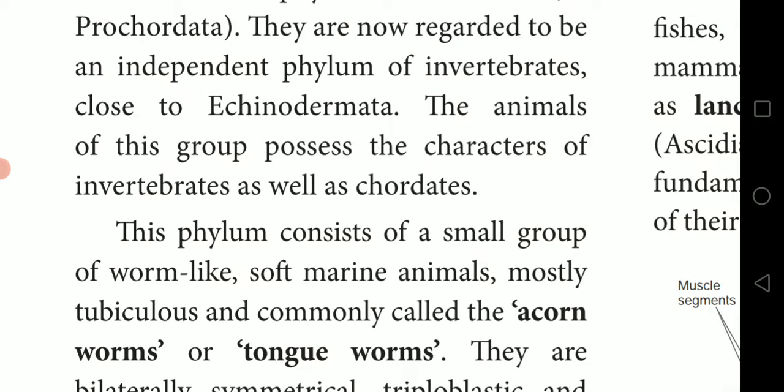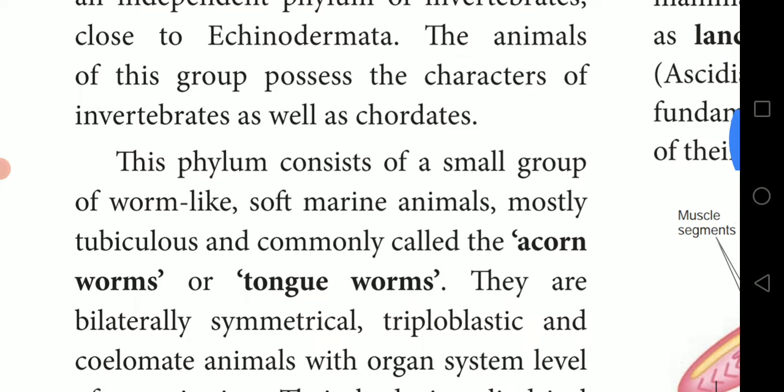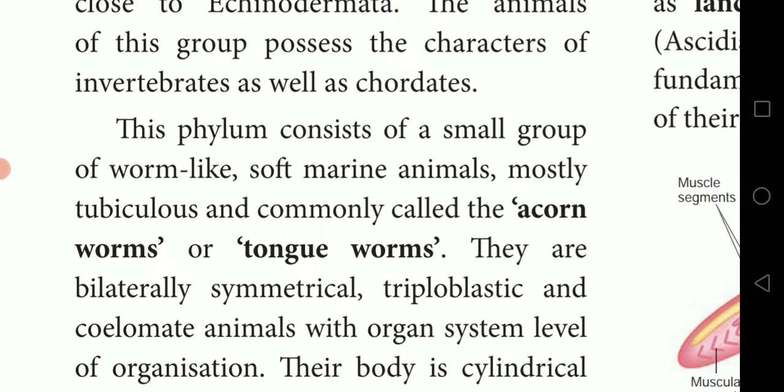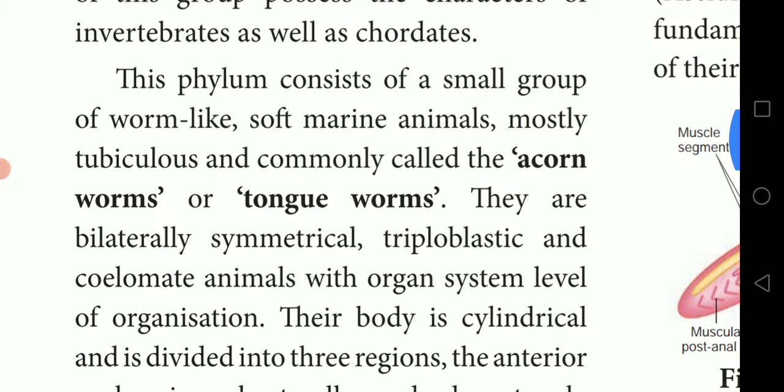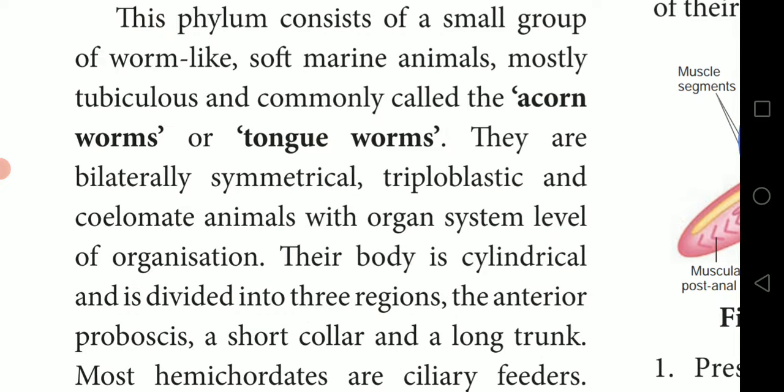Invertebrates means without backbone. Chordate means they have string-like structures in their body. So this phylum, Hemichordata, consists of a small group of worm-like, soft marine animals, mostly tubiculous and commonly called acorn worms or tongue worms. Tubiculous means these worms can burrow in the soil. They'll ask you what is an acorn worm, what is a tongue worm, so it is important to mark this.